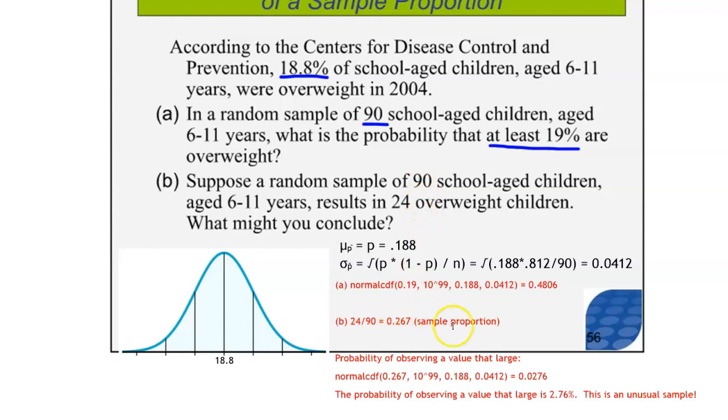What's the probability of observing this sample proportion with these values? The normal CDF goes from 0.267, which is our observation. The probability of observing a value that large or larger is 0.0276. So that's a very small probability. The probability is only 2.76%. So what might you conclude? We call this sample unusual.